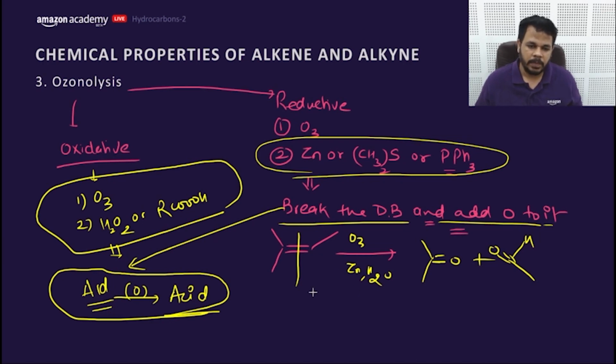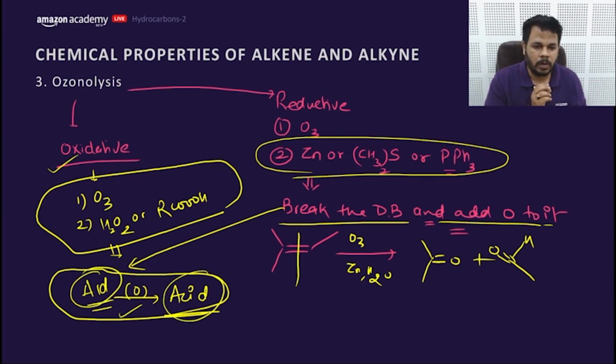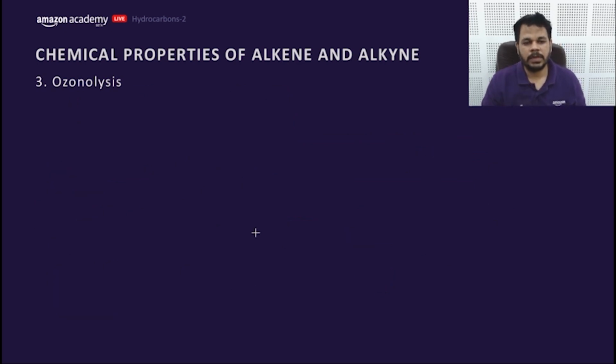If ketone is formed, it will not oxidize further. If aldehyde is formed and oxidative ozonolysis is given, that means the final product would not be aldehyde, the final product would be what? Acid. So this is oxidative ozonolysis. How it actually happens, let's have an example to understand this.